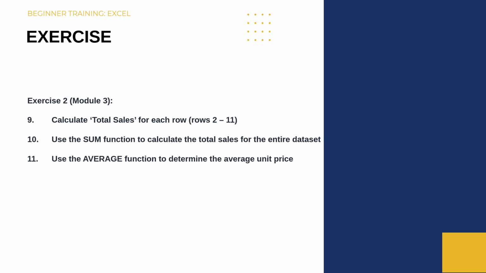Then exercise 2, which covers module 3, you calculate the total sales in each row, so that's for rows 2 to 11. You then use the auto sum function to calculate the total sales for the entire data set, and then you use the average function to determine the average unit price.